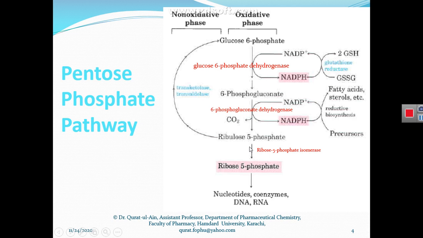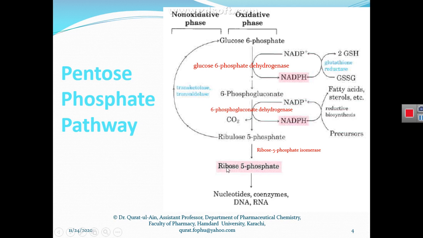A reaction of isomerization is taking place. This enzyme isomerizes this ribulose 5-phosphate into ribose 5-phosphate. What is isomerization? Isomerization is the changing of the position of atoms in a molecule, but the number of atoms remains the same. So this enzyme changes the position of the atoms of this ribulose 5-phosphate molecule and converts it into ribose 5-phosphate.